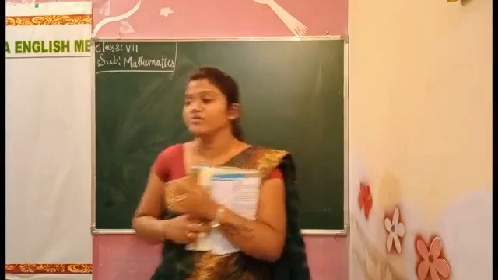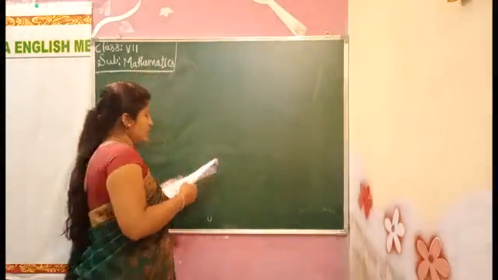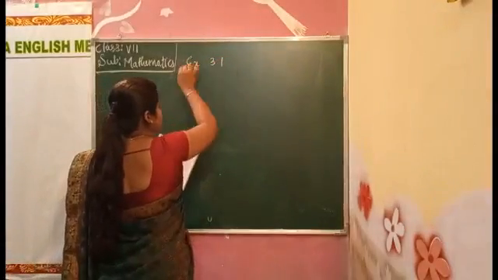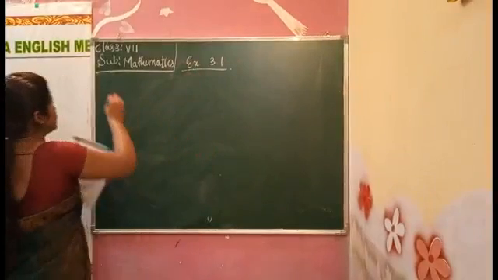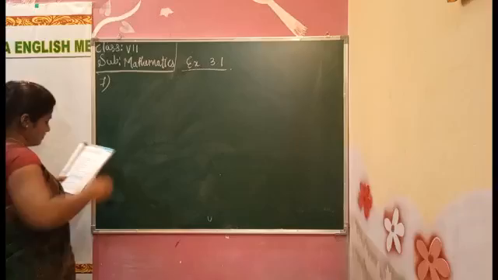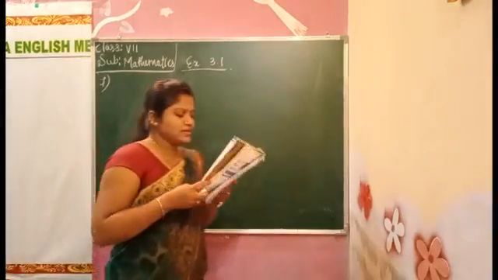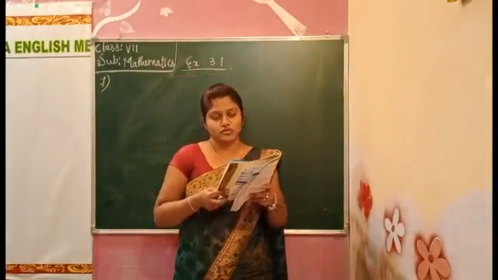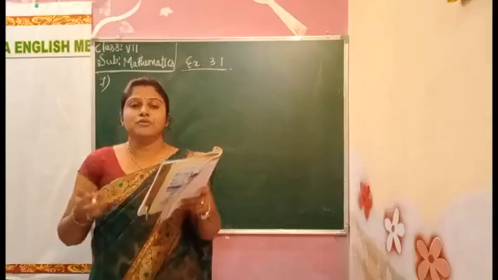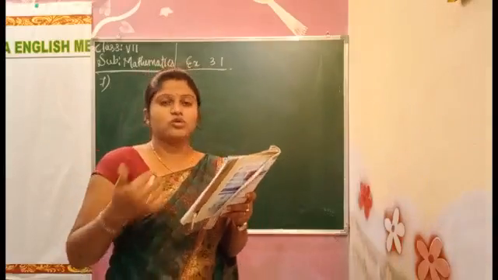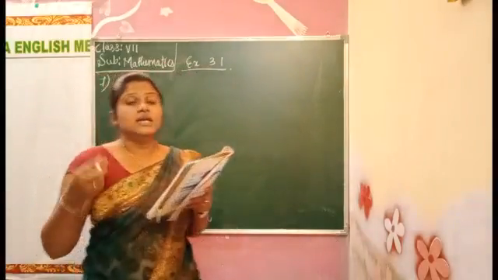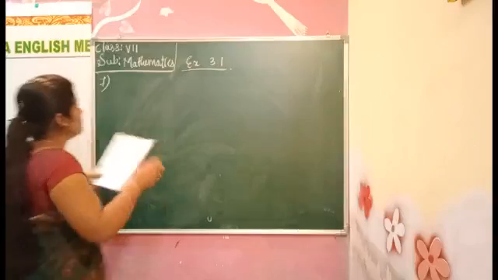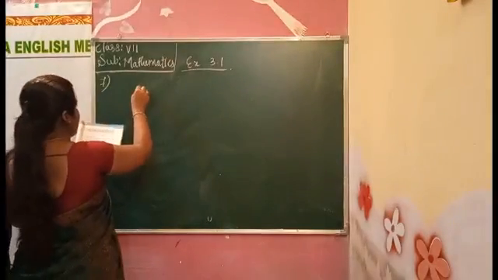Okay, now we'll start with the 7th problem, exercise number 3.1. All of you open exercise number 3.1, the 7th one. The enrollment in the school during 6 consecutive years was as follows. Enrollment means the admissions. What all admissions and what numbering they are giving now, in the 6 years, as follows: